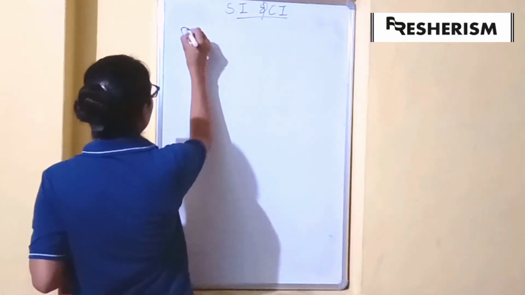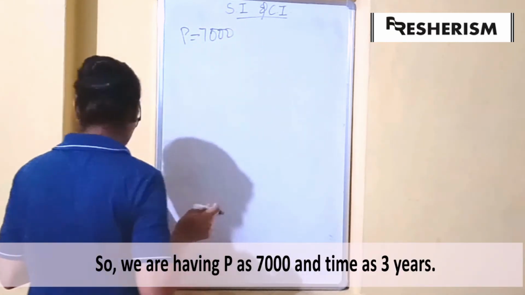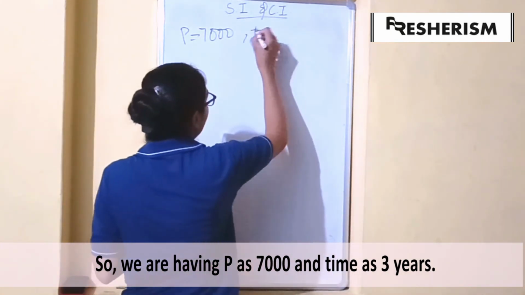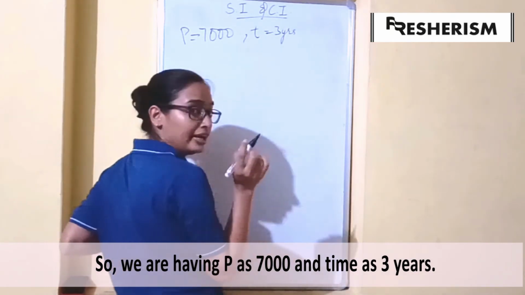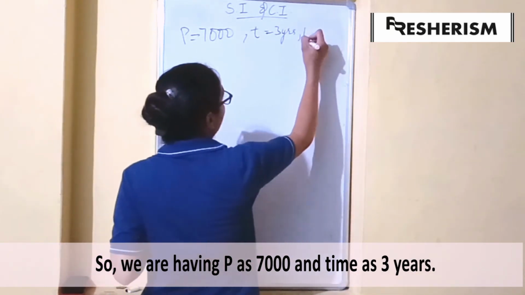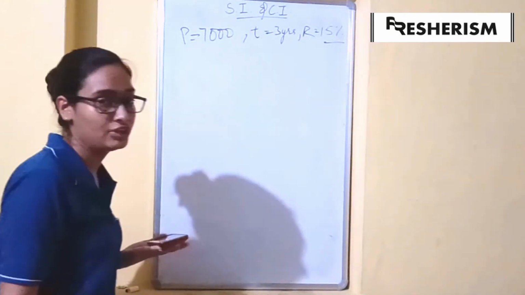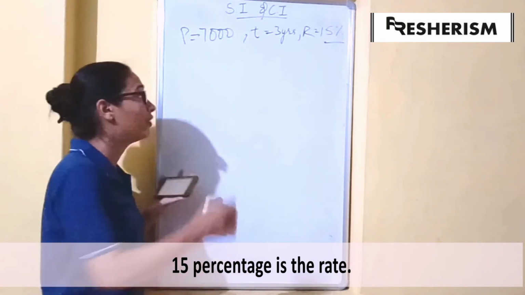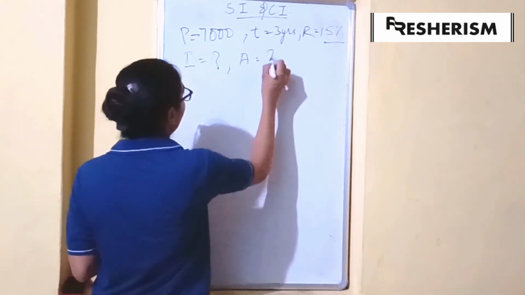So principal is 7,000, time is 3 years, and the rate is 15% per annum, compounded annually. We have to find the interest and the amount.